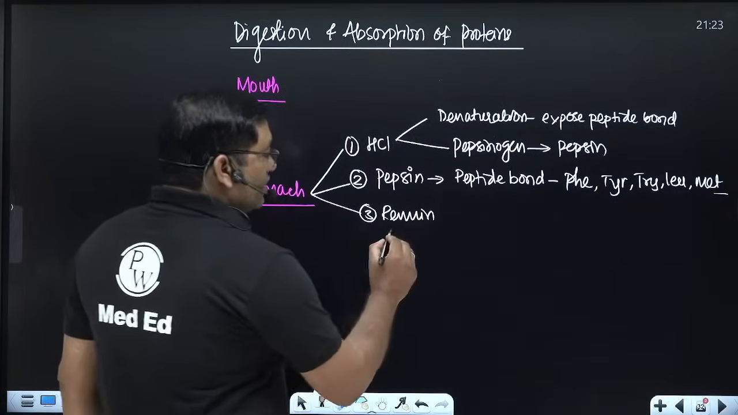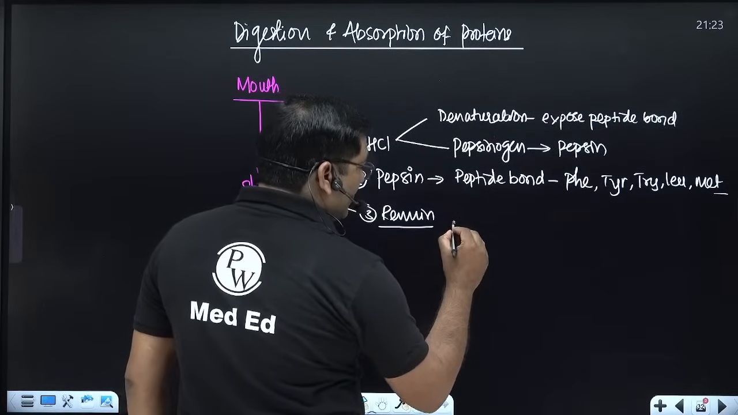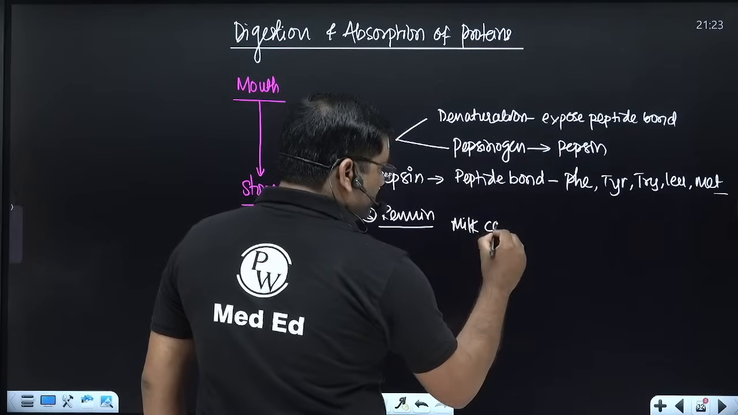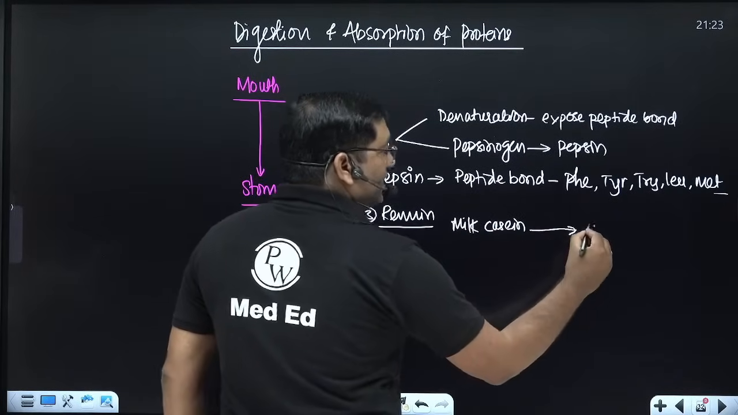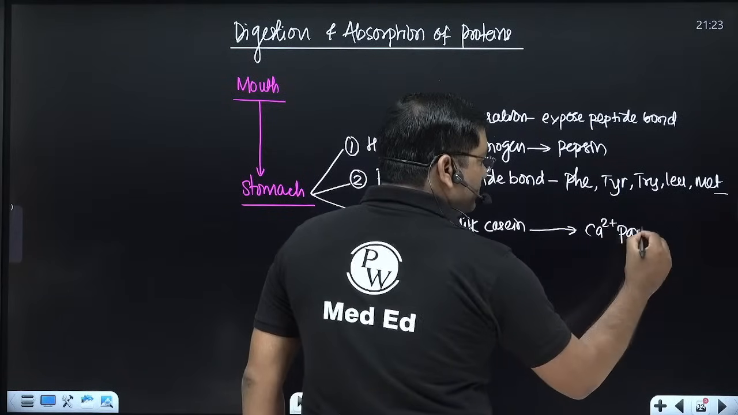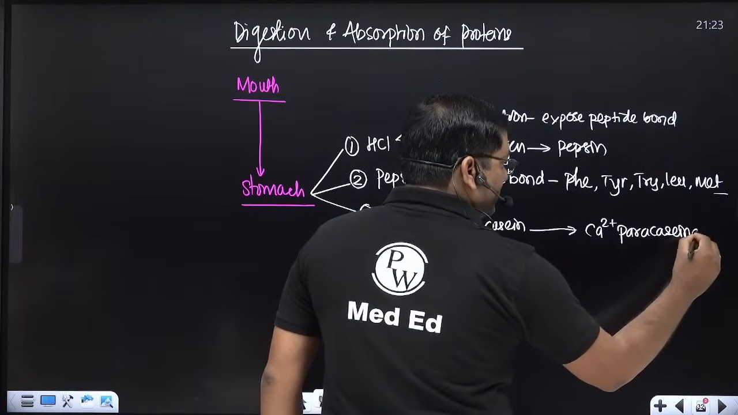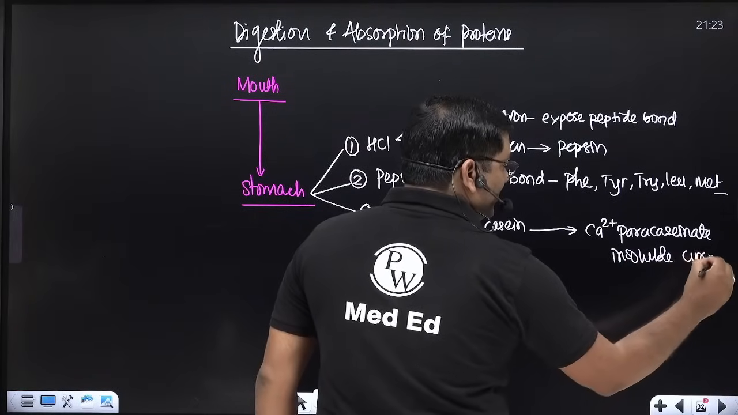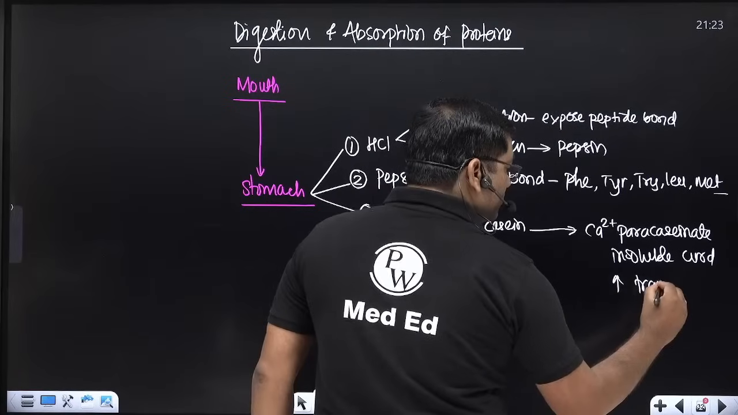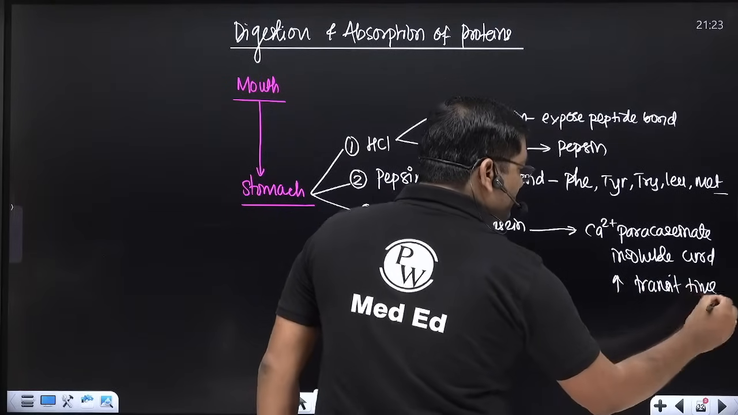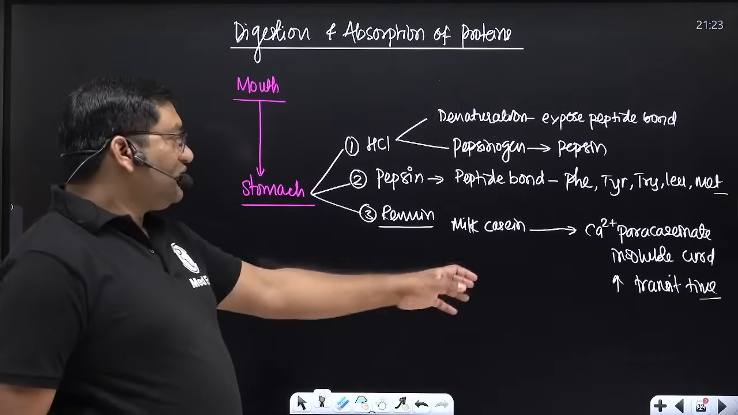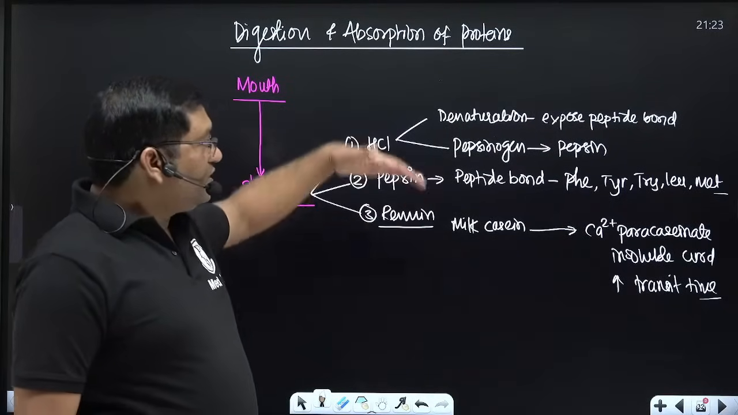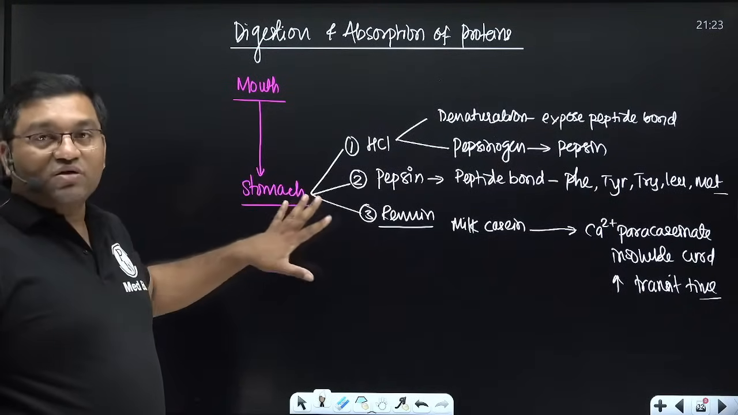And renin converts milk casein into calcium paracaseinate, an insoluble curd. So it increases the transit time of milk in the stomach, so that it is available for the action of the various enzymes. So this is the action of renin, and this occurs in the stomach.